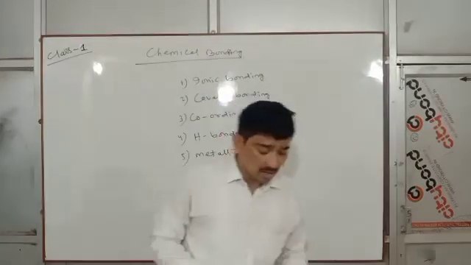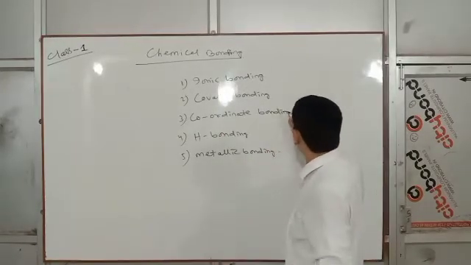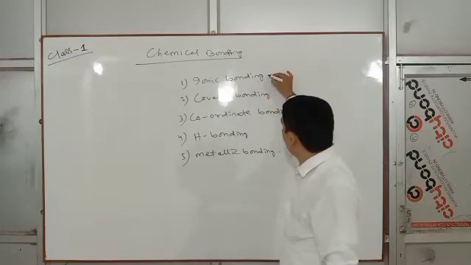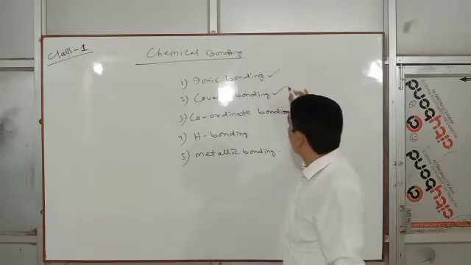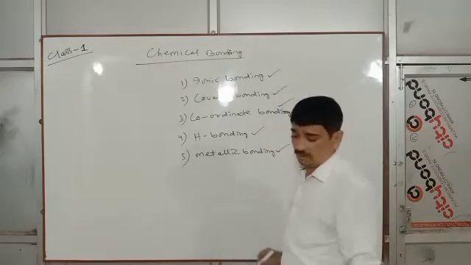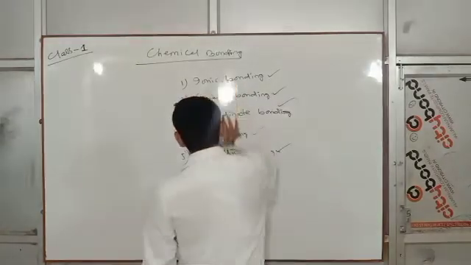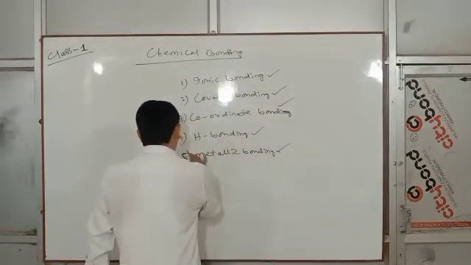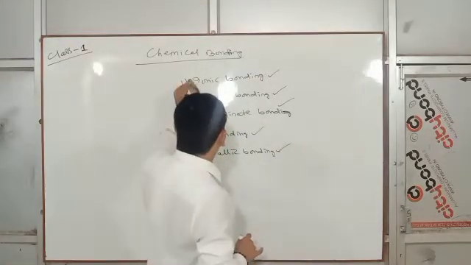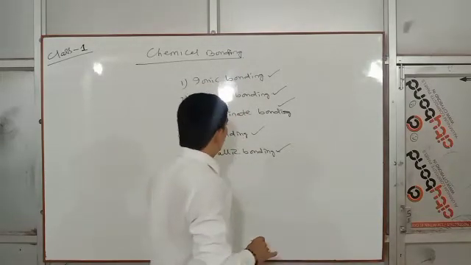How many types of chemical bond are there? Generally we discuss these five. Mostly at the first level we will discuss these 5 types: ionic bond, covalent bond, coordinate bond, hydrogen bond, metallic bond.